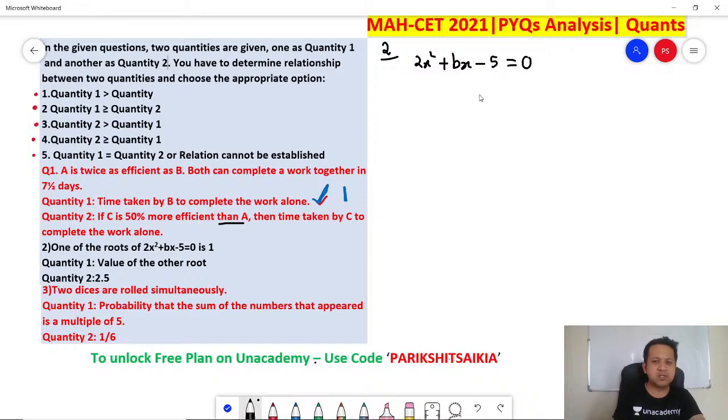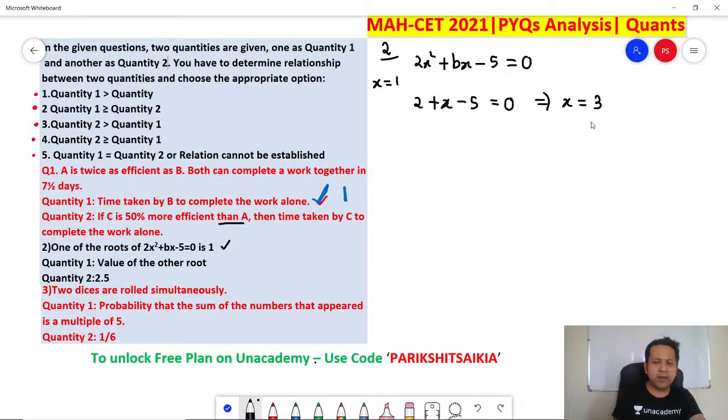If one of the roots is 1, what is the meaning of root? Root means it is that value of x. If you substitute in the equation, LHS, the left hand side, will become equal to the RHS, right hand side. So let's substitute x is equal to 1. If you put x is equal to 1, this will become 2 plus b minus 5 is equal to 0.